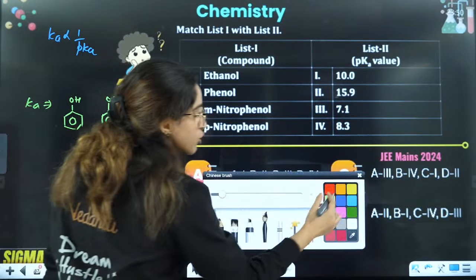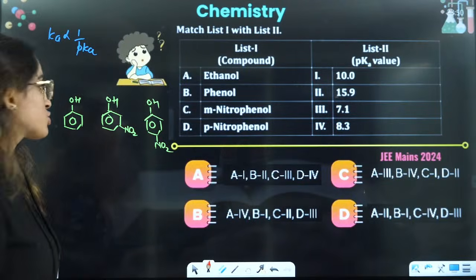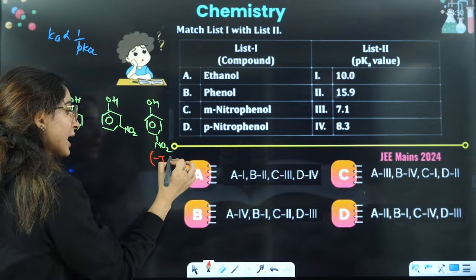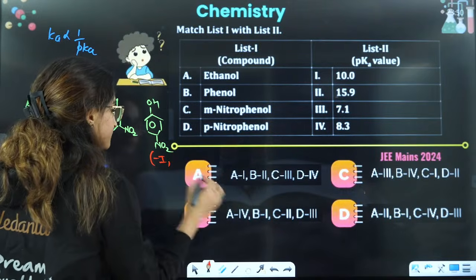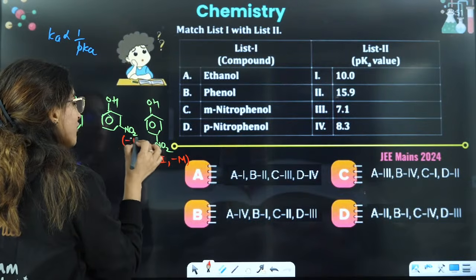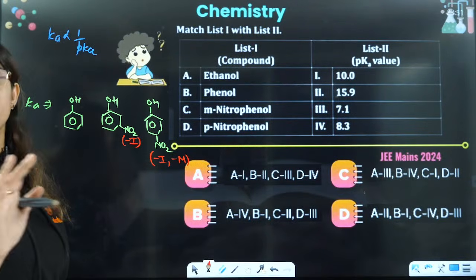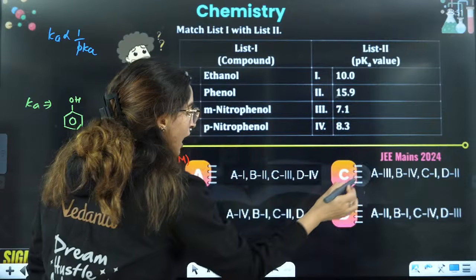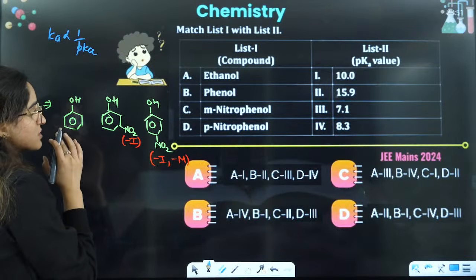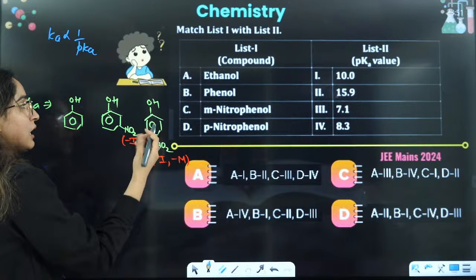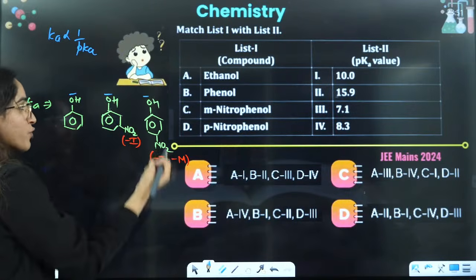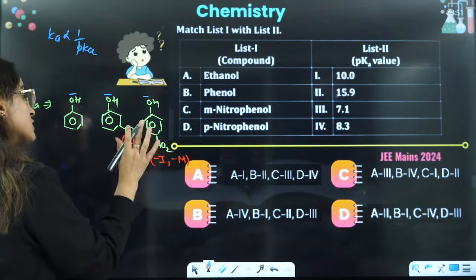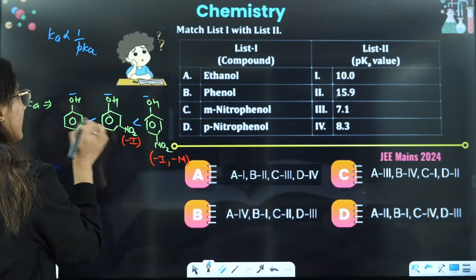Now a few important things. Mesomeric effect does not operate on the meta position. So here we'll see the effects first. On the para position you have -I and -M effect. On the meta position you only have -I because mesomeric effect is not operating there, and here you have phenol. So exactly what happens here: this is -I, -M, this is -M. As you withdraw the electrons from the carbanion, it will become more stable. So this has maximum stability, and this one has minimum.